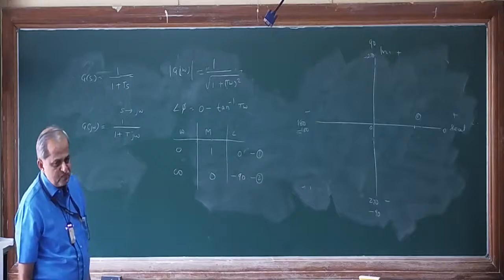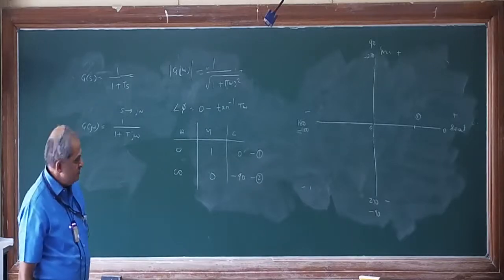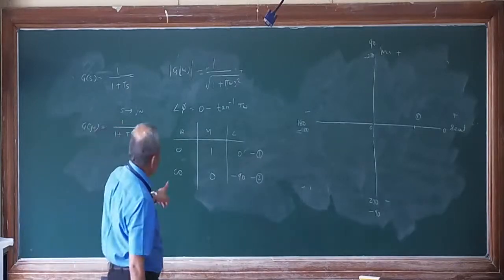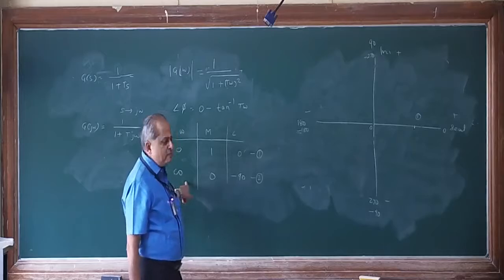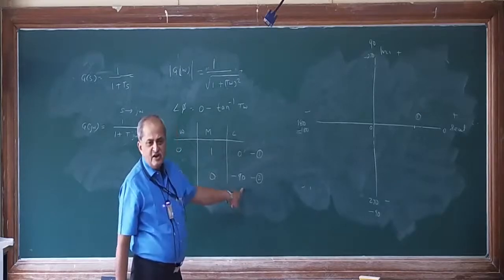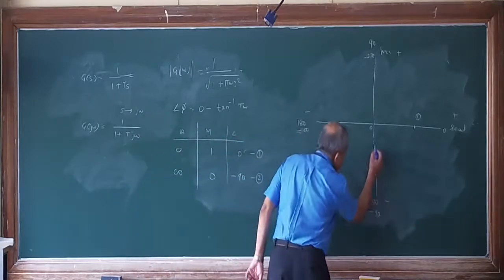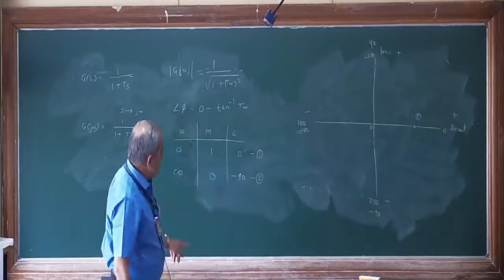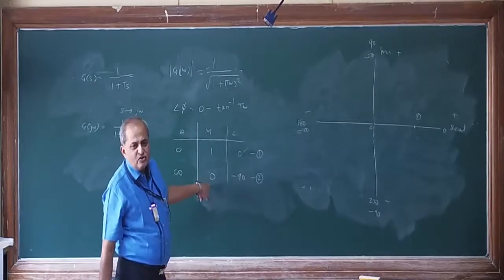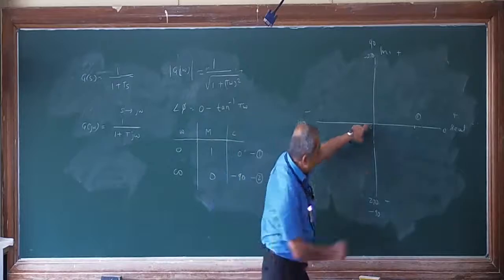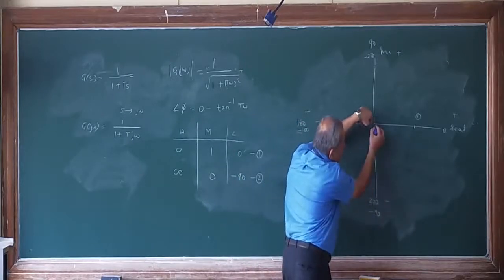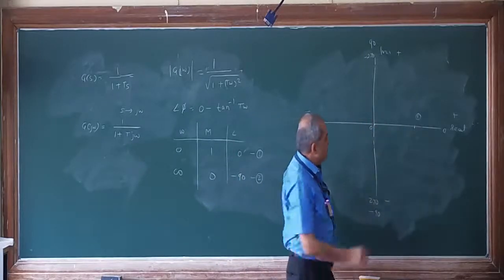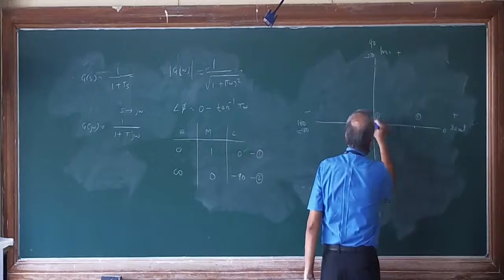Done. Mark the second point. For the second point, omega is equal to infinity. The angle is minus 90. The minus 90 line is this one. On that you have to measure from the origin the distance equal to the magnitude, that is 0. So on this line you measure 0, that means here only. So the point is at the origin.